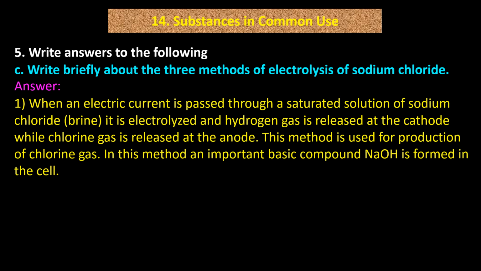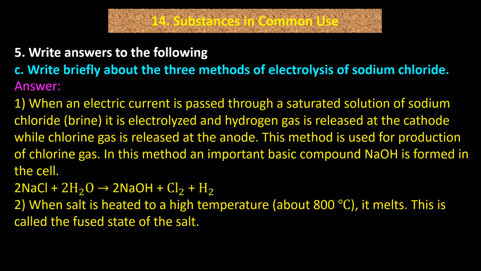This method is used for production of chlorine gas. In this method, an important basic compound NaOH is formed in the cell. 2 NaCl + 2 H2O gives 2 NaOH + Cl2 + H2.